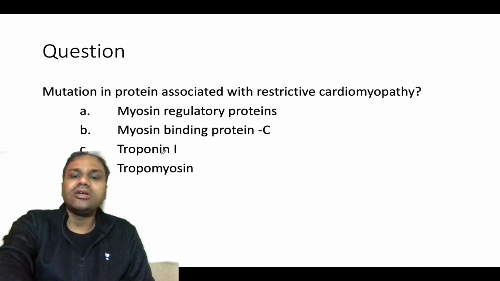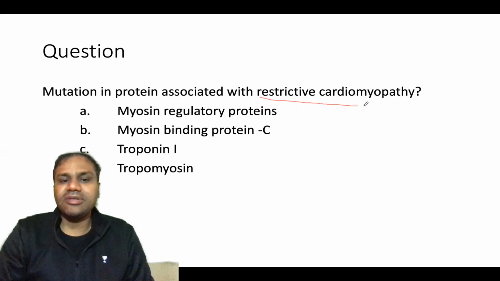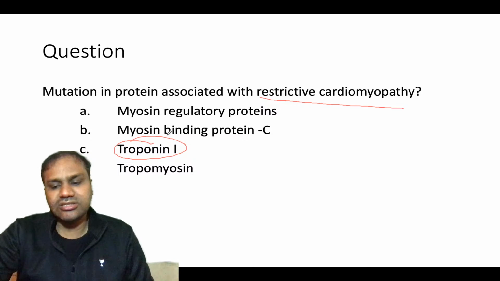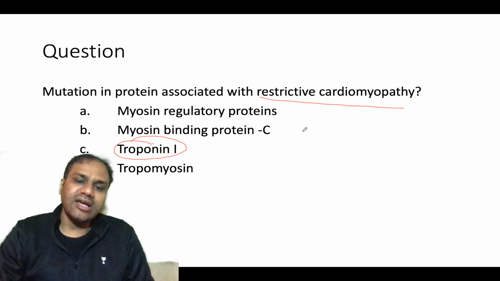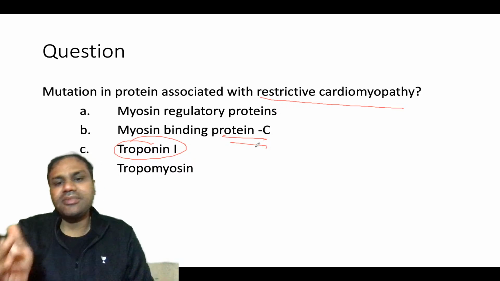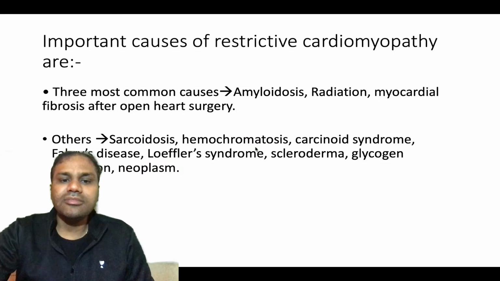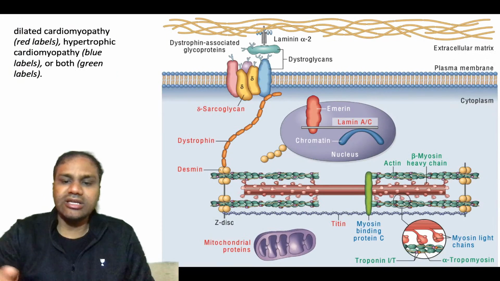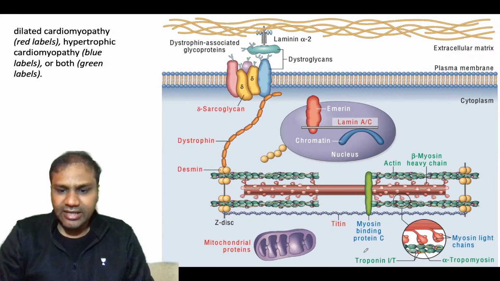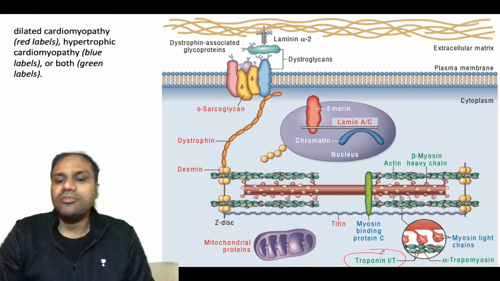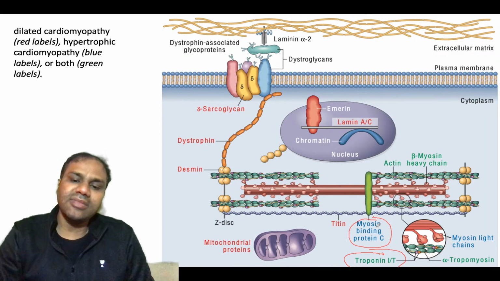Mutation in which protein is associated with restrictive cardiomyopathy? It is troponin I. Myosin binding protein C can be associated with dilated cardiomyopathy or hypertrophic cardiomyopathy. We have talked about them. See, this drawing is explaining everything. Troponin T can be associated with both dilated and hypertrophic cardiomyopathy, but it is more commonly associated with restrictive cardiomyopathy. Myosin binding protein C is associated with hypertrophic cardiomyopathy.